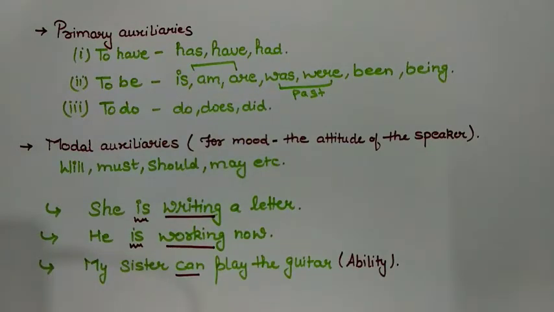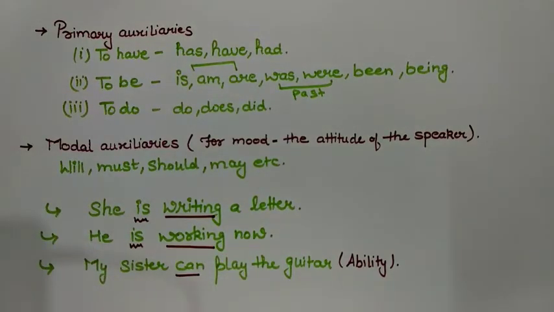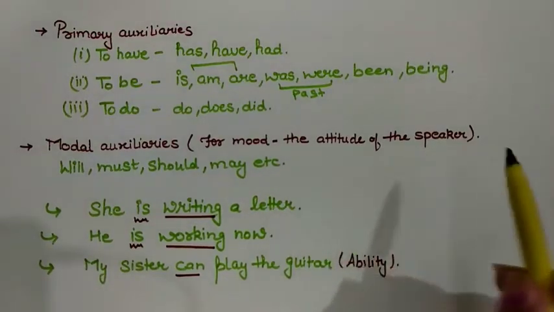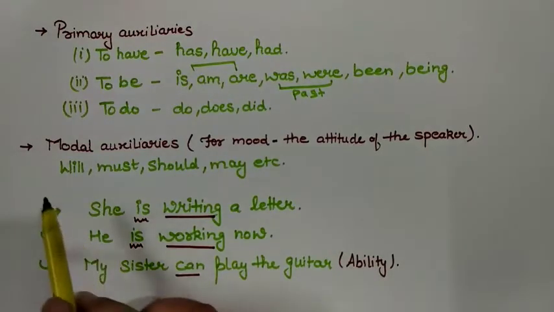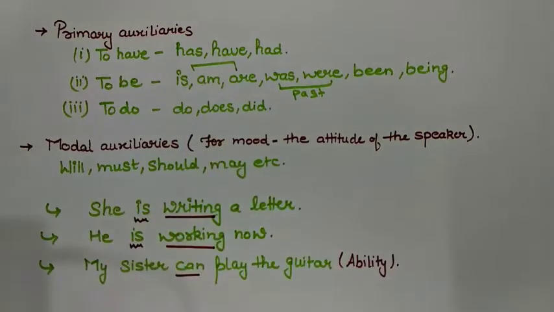Primary auxiliary verbs play a very important role as they support the action words. Next auxiliary verbs are modal auxiliaries. Actually, modal auxiliaries are used to show the mood. In grammar, by mood I mean the attitude of the speaker. Words like will, must, should, may, etc. are modal auxiliary verbs. These verbs do not do any action in the sentence.